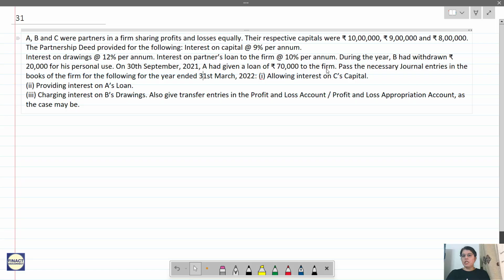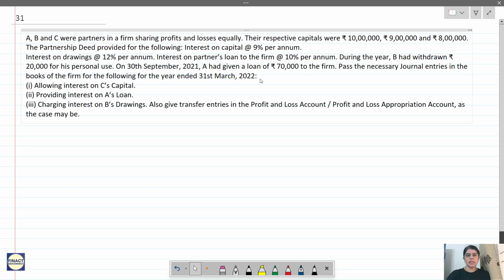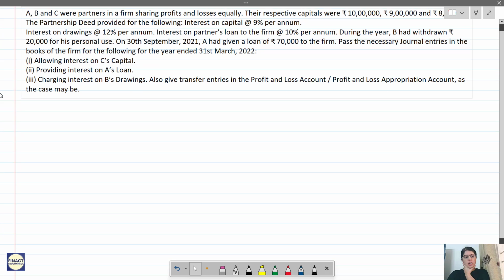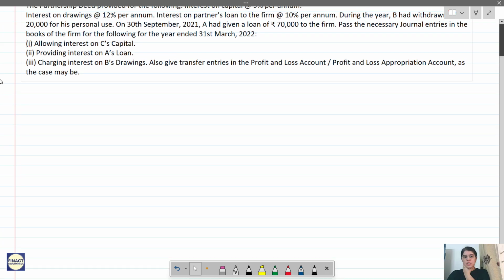We are required to pass the necessary journal entries in the books of the firm for the year ended 31st March 2022. So we have to pass all these journal entries in the books of the firm. So what are those journal entries? Allowing interest on C's capital. So see here, sometimes the question will be very specific.